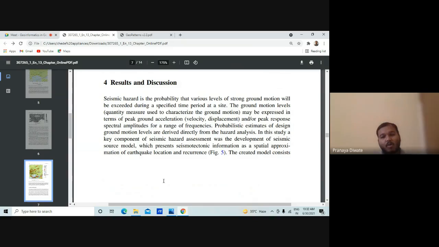Probabilistic estimates of design ground motion levels are derived directly from the hazard analysis. In this study, a key component of hazard analysis was the development of a seismic source model, which presents seismotectonic information as a spatial approximation of earthquake location and recurrence.